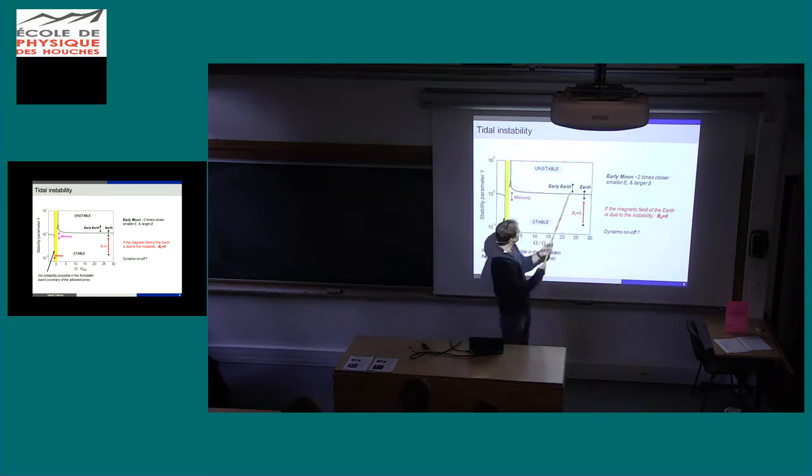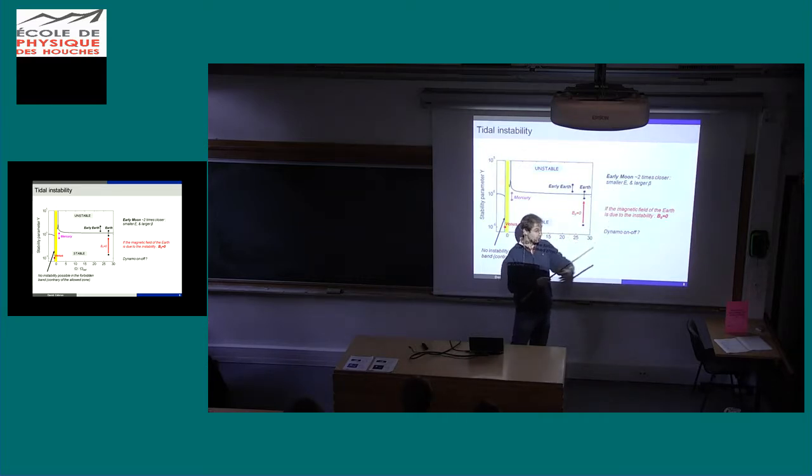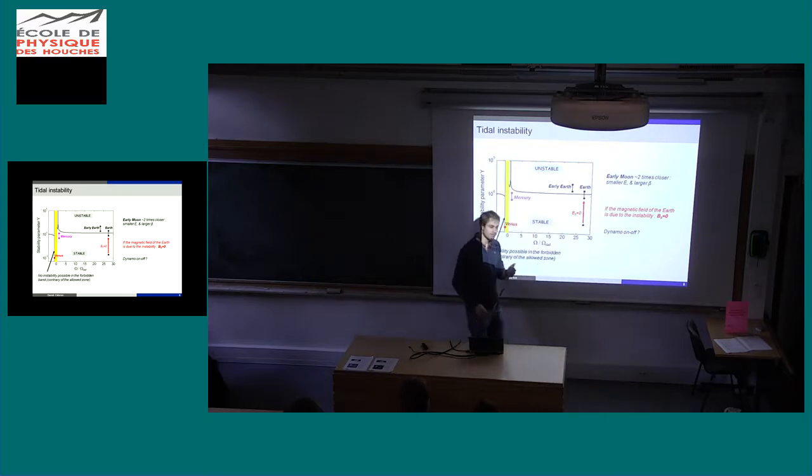And by the way, the early moon is different just because the moon was around 2 times closer, so you have a dimensionless viscosity which is smaller, and of course tides are much larger. So a factor 2 means a factor 8 for the tidal displacement.